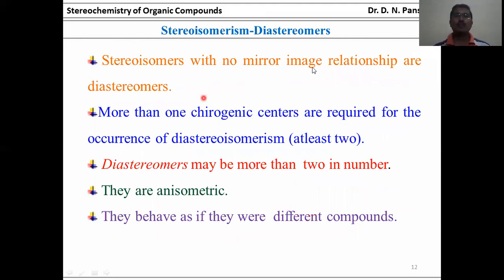Stereoisomers with no mirror image relationship are diastereomers. More than one chirogenic center is required for the occurrence of diastereomerism, at least two. Diastereomers may be more than two in number. They are anisometric. They behave as if they were different compounds.